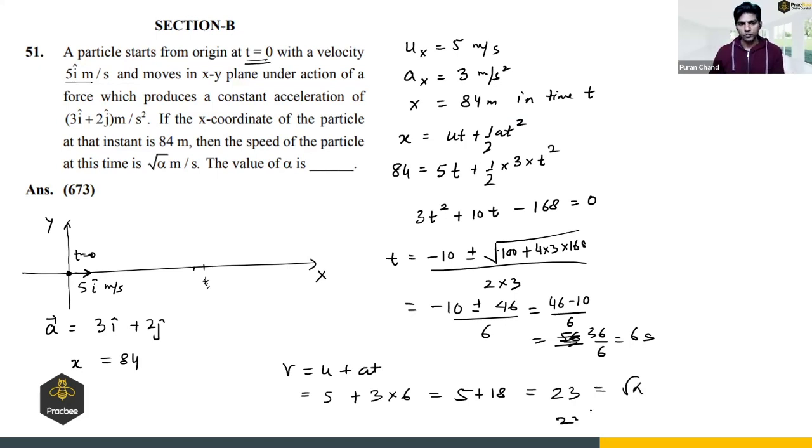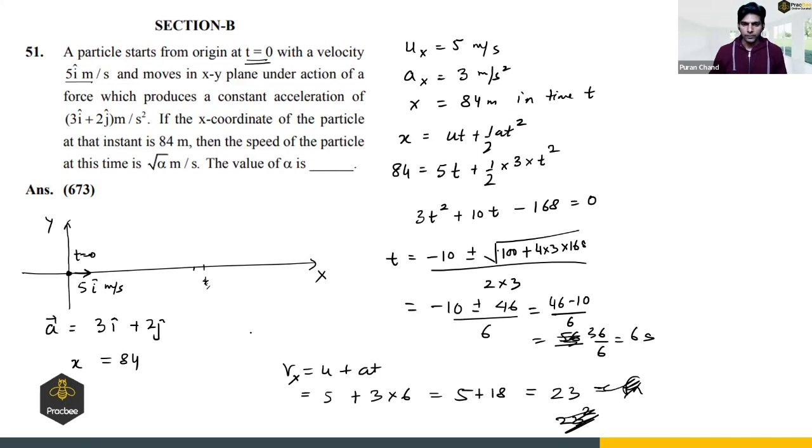So this is the x coordinate, right? So Vx will be 23. Now, what is the y coordinate at that time?